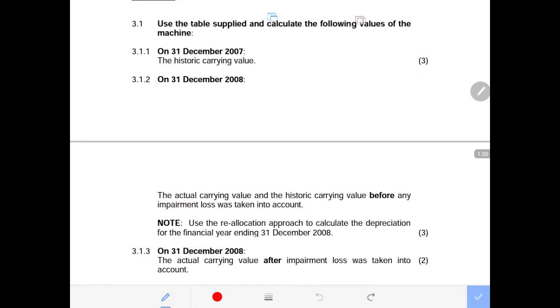Then there is a note that says use the revaluation approach to calculate the depreciation for the financial year ended 31st of December 2008.